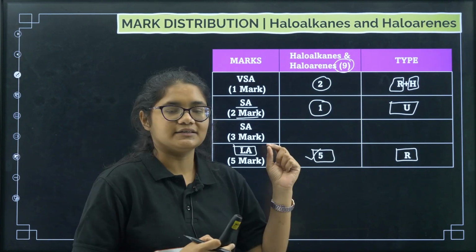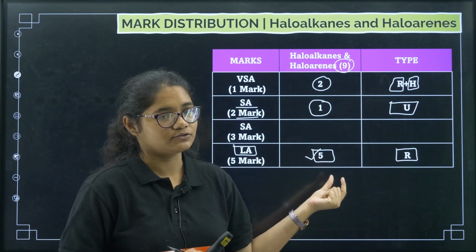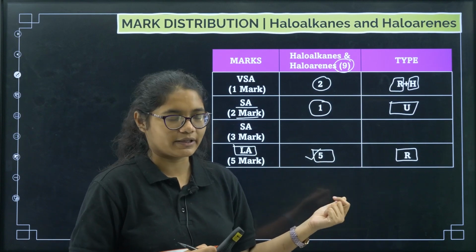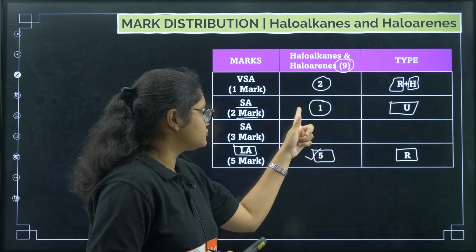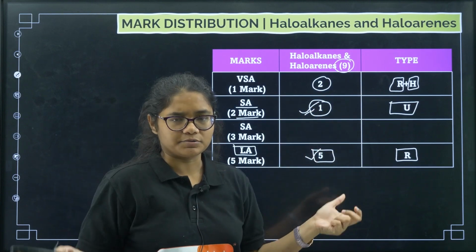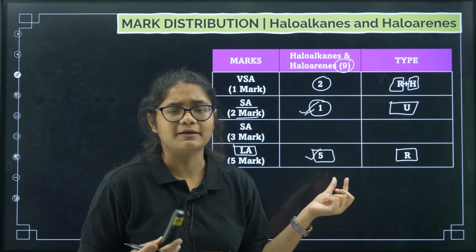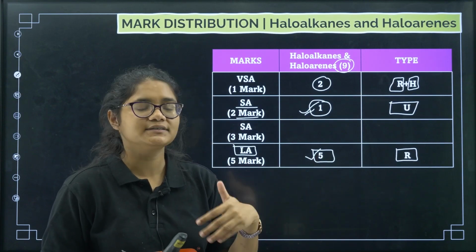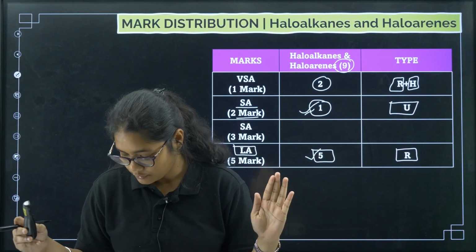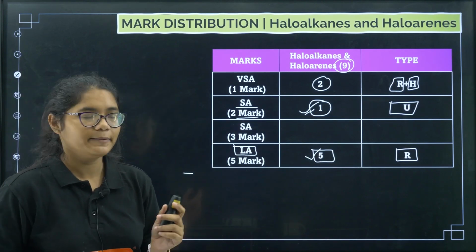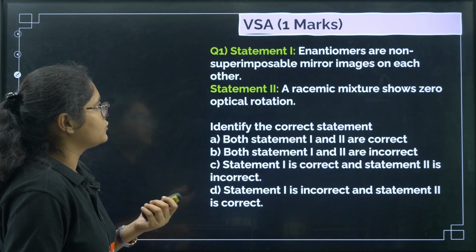So this question is highly predictable, easy to solve and easy to score. Please focus on these 5 marker questions. For the 2 mark question there are so many options, but in the 5 marker there are very limited options, so it will definitely be asked in the exam. So it is very easy for you to score these 5 marks.